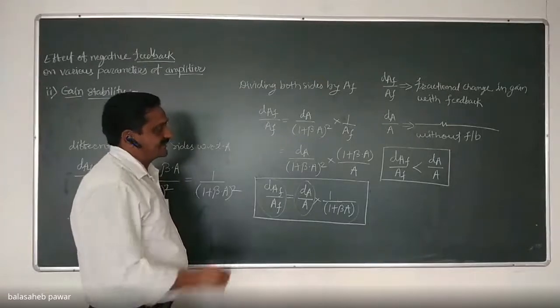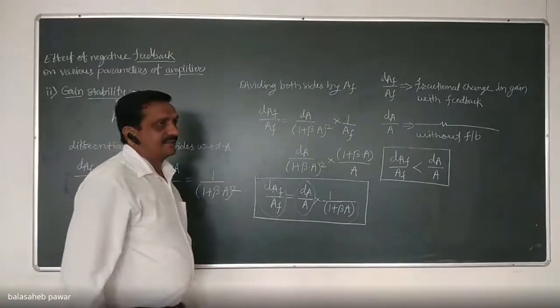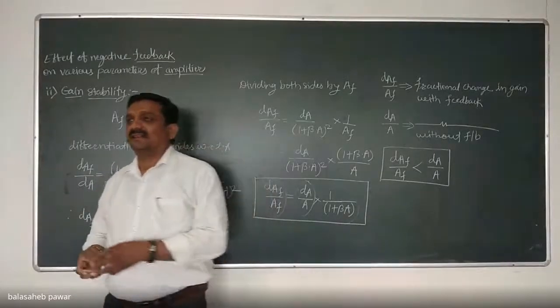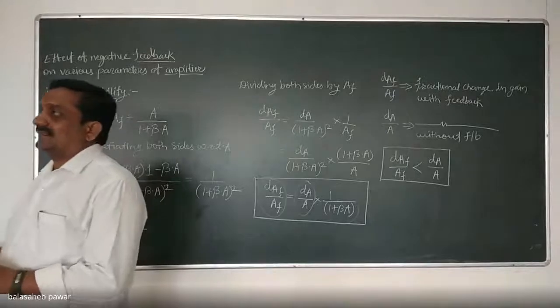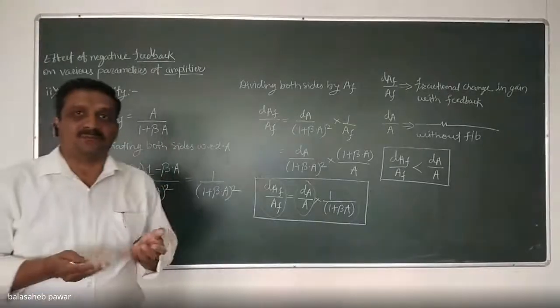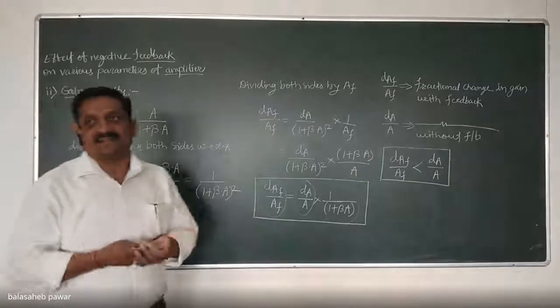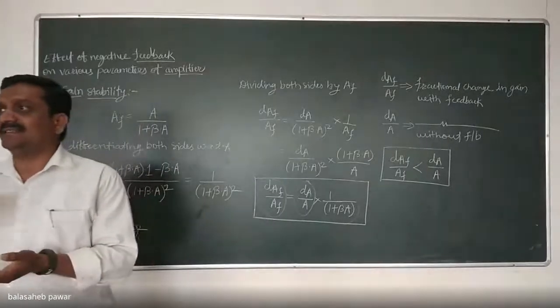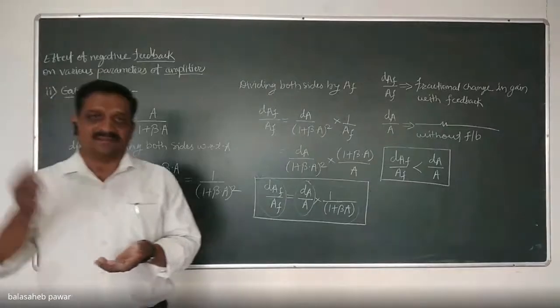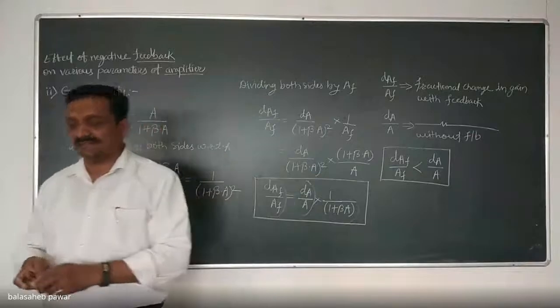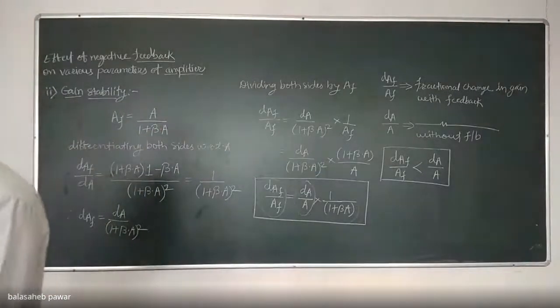And hence, we can say the stability of the gain gets increased. That means with negative feedback, the circuit becomes more stable in terms of change in gain. Change in gain does not occur whenever we use negative feedback in that amplifier. Is it clear?